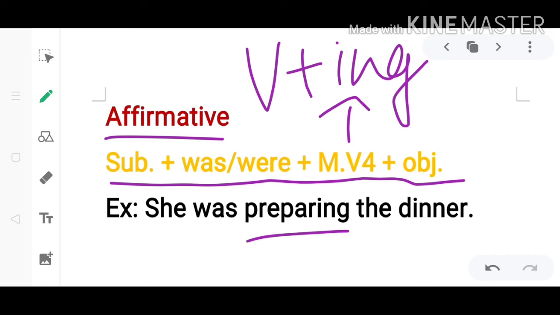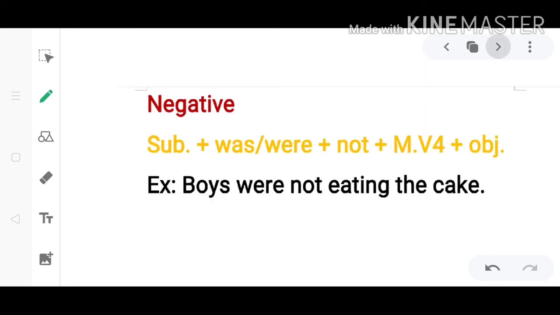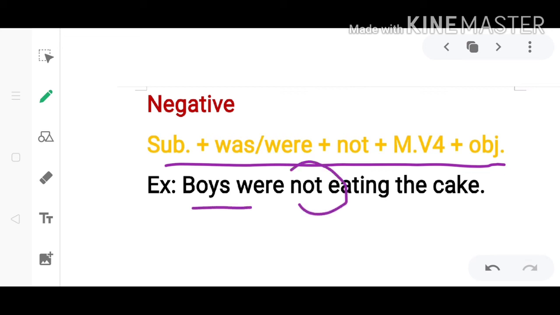This is the affirmative sentence you will create by using this rule: subject plus was or were, verb plus ing, plus object. For creating the negative, you will follow the same rule by putting not between the helping verb was or were and the verb with ing. You will put not between them. Boys were eating the cake. For making it negative, we will add not: boys were not eating the cake.